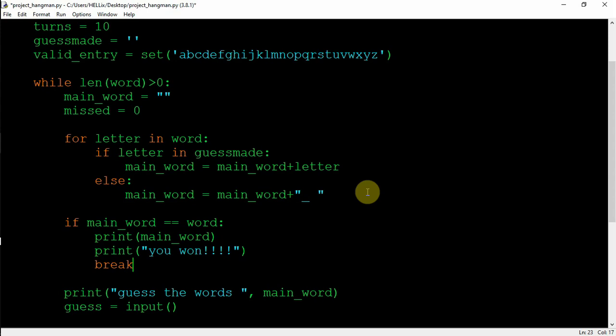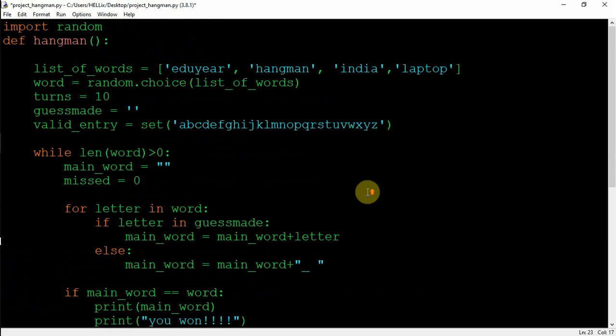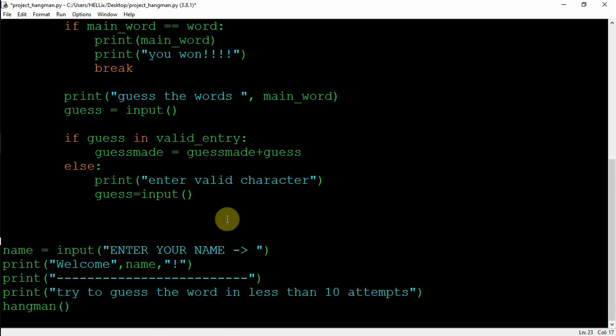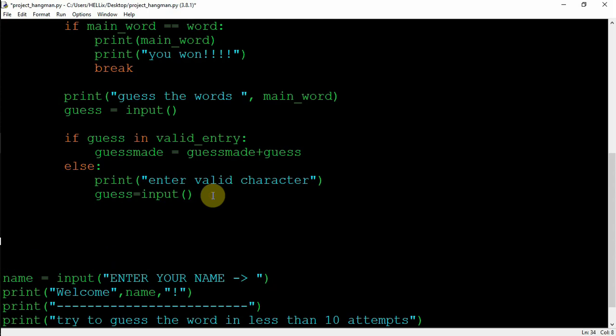Okay, but what I need to do now, this is completed for when I am able to guess the word correctly. I haven't displayed the hangman yet. Okay, so for that we'll create something. That's pretty much easy, no need to be worried about. So first of all, come after this place, guess made over here. Now what we need to do is we need to use a next if.